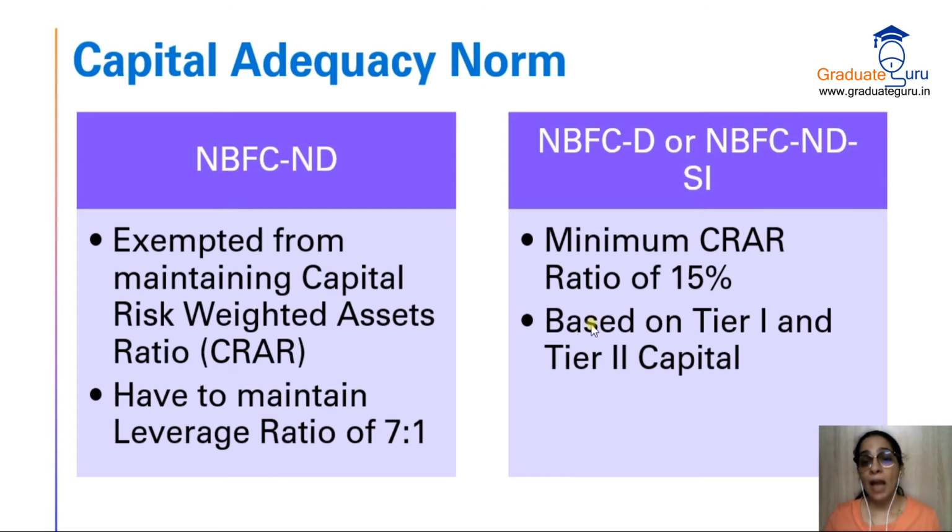Okay? And it is based on something called tier 1 and tier 2 capital. So what are these tier 1 and tier 2 capitals? What is this CRAR calculation? कैसे करते हैं? We'll be seeing that one by one. सबसे पहले we are going to see what is this leverage ratio and how to calculate it.